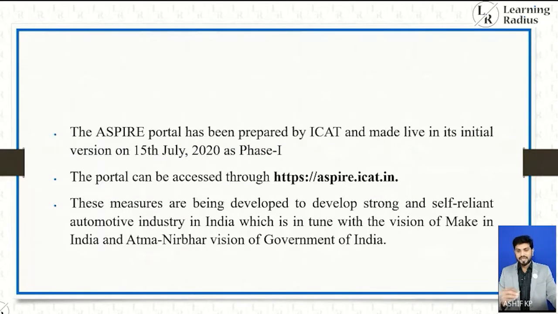The Aspire portal has been prepared by ICAT and made live in its initial version on 15 July 2020 as phase 1. The portal can be accessed through aspire.icat.in. These measures are being developed to develop strong and self-reliant automotive industry in India, which is in tune with the vision of Make in India and Atmanirbhar vision of Government of India.